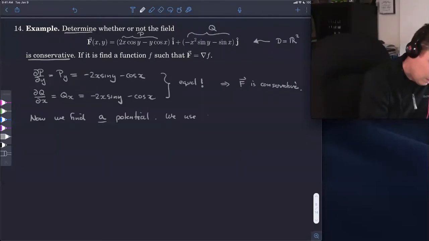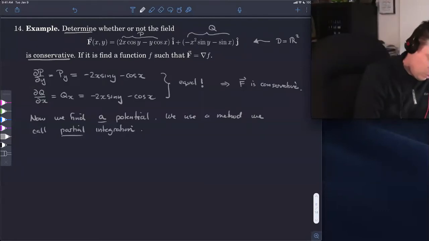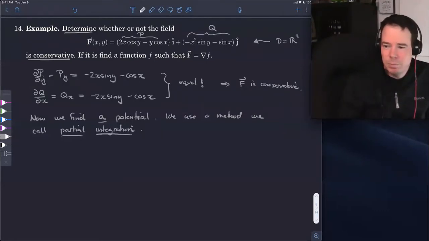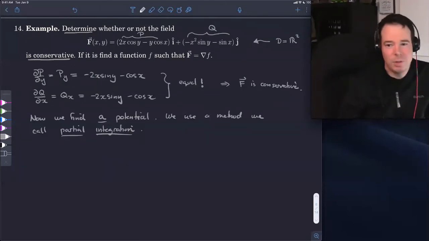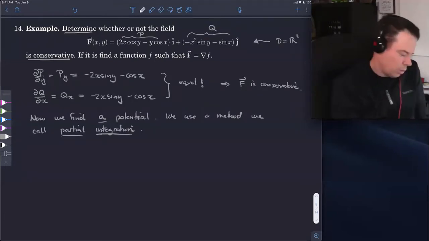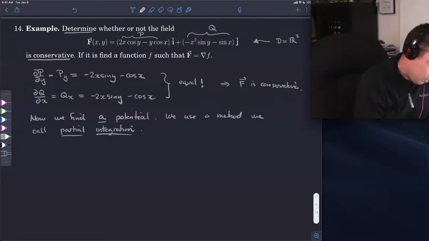We use a method we call partial integration. Partial integration, why is that? Because the vector field, now that we know it's a conservative vector field, those components, P and Q, are partial derivatives. So we need to integrate each one of those with respect to the variable it was differentiated with respect to get to the potential function. So we need to do partial integration to get back up to the potential. So here's how we do it.